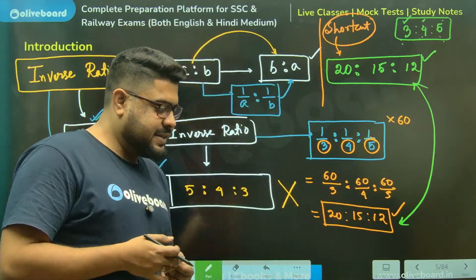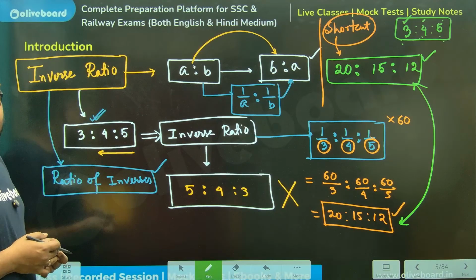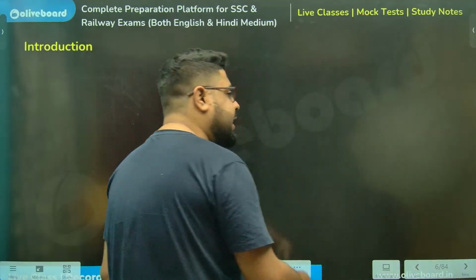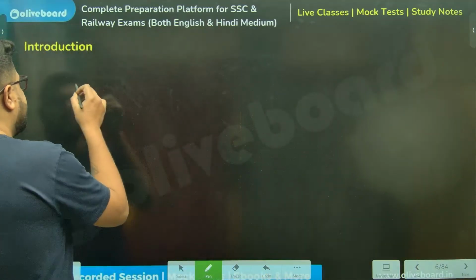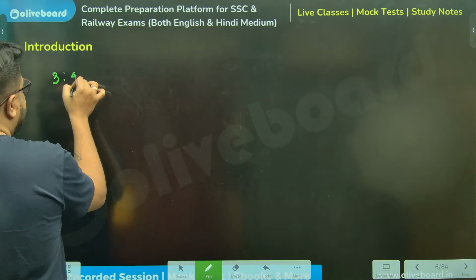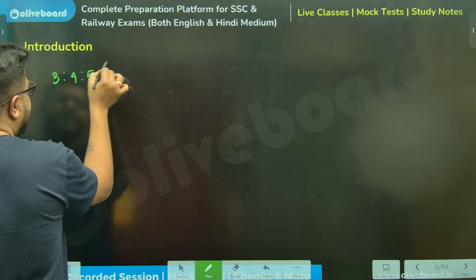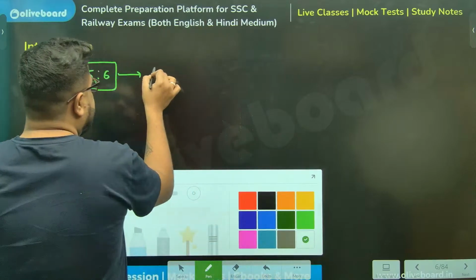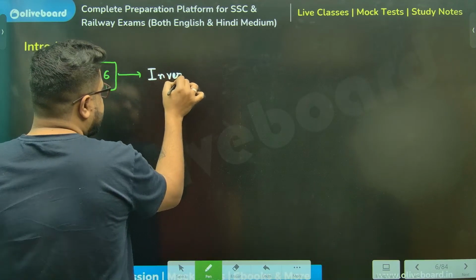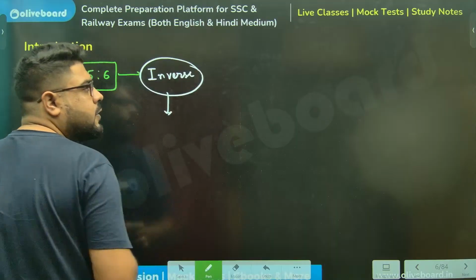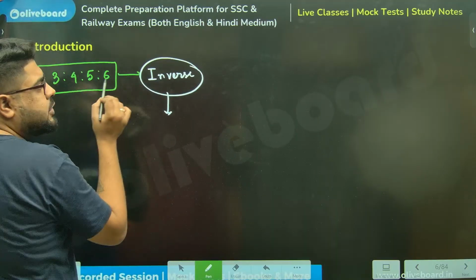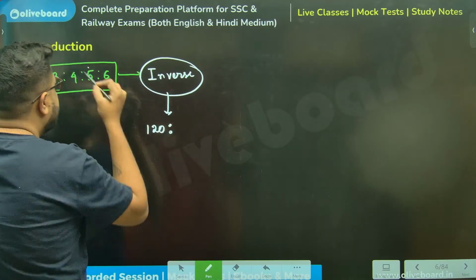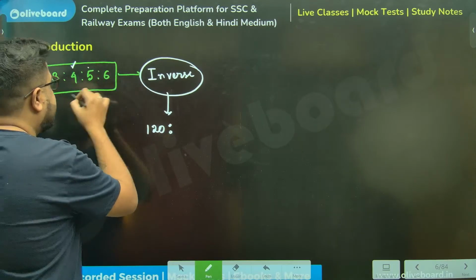Yes, Siddharth, exactly my point. Now please understand, this can be applied in case of 4 elements, 5 elements, 10 elements as well. For example, 3 is to 4 is to 5 is to 6. Let's say this is the ratio, and I need to find the inverse of it. Instead of 3, multiply the other two: 4 5s are 20, 6 20s are 120. Instead of 4, multiply the other two: 3 5s are 15, 6 15s are 90.